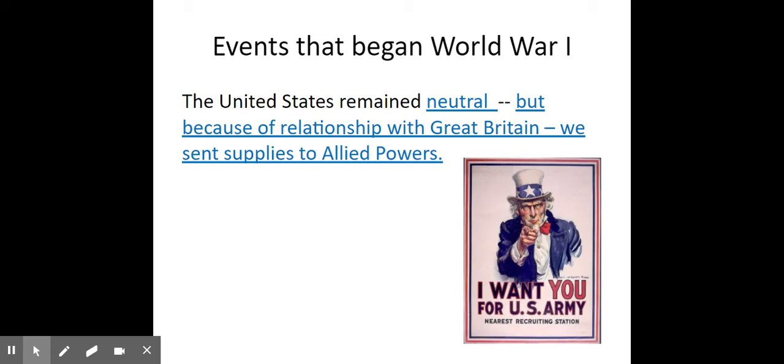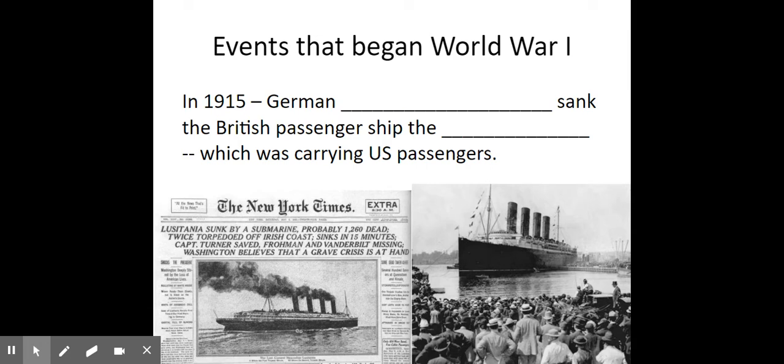Because we are sending supplies to the Allied nations, that's going to bother the Central Power side, and in 1915 and before, Germany lets the world know that they're going to engage in unrestricted submarine warfare. They say, we will sink any ship that we find in the Atlantic, because we don't know if it's just a regular ship, like a passenger ship or a fishing vessel, or if you are smuggling arms to our enemies, the Allies.